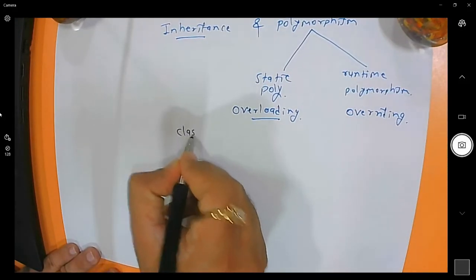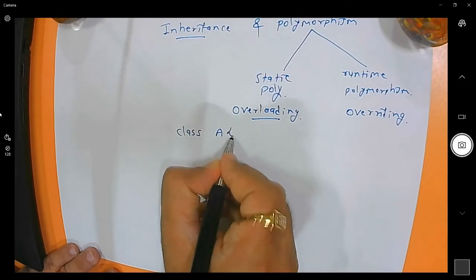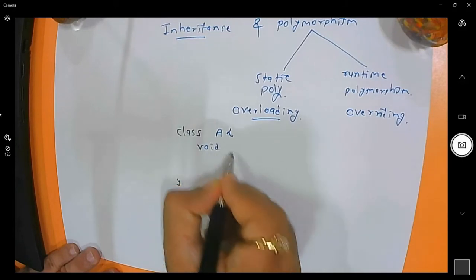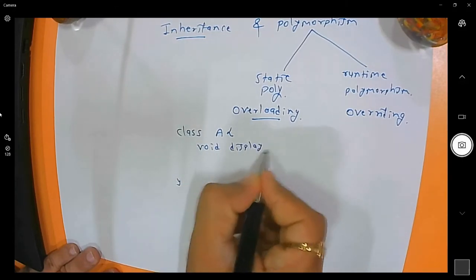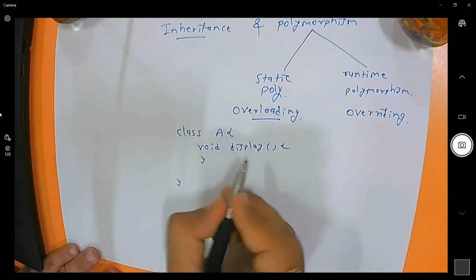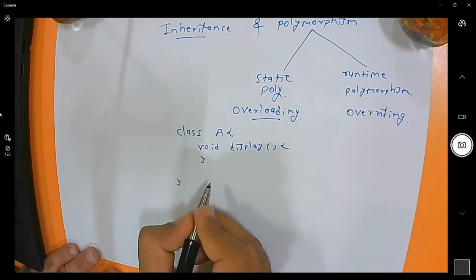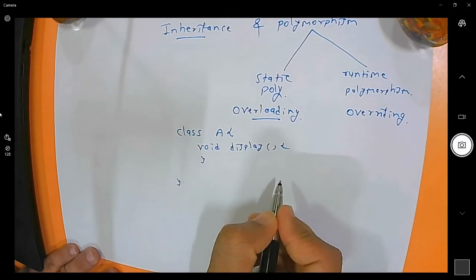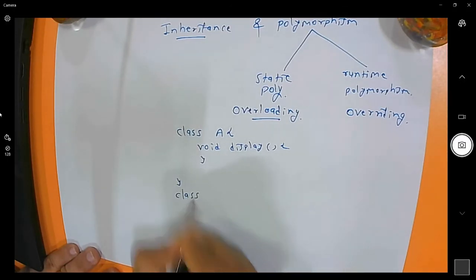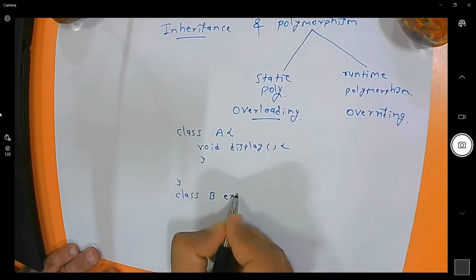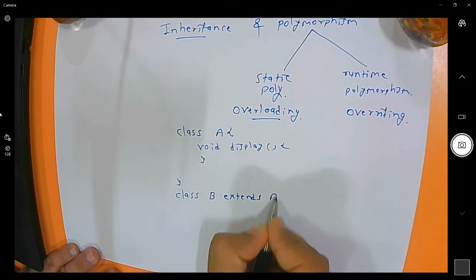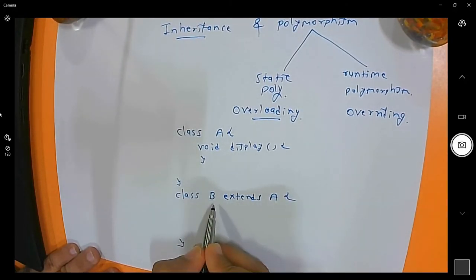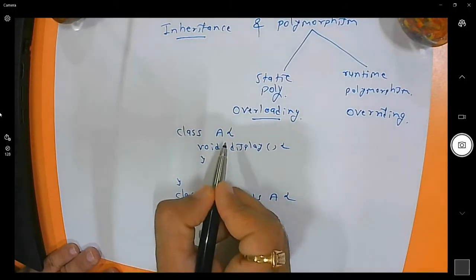For example, I have one class, and that class is A. Now I have one function over here, that is void display. This function has no argument. And suppose you declare one more display function with one argument, then it is overloading. Now I have one more class, B, which extends from A. So you can say this is inheritance. B is a subclass of A.